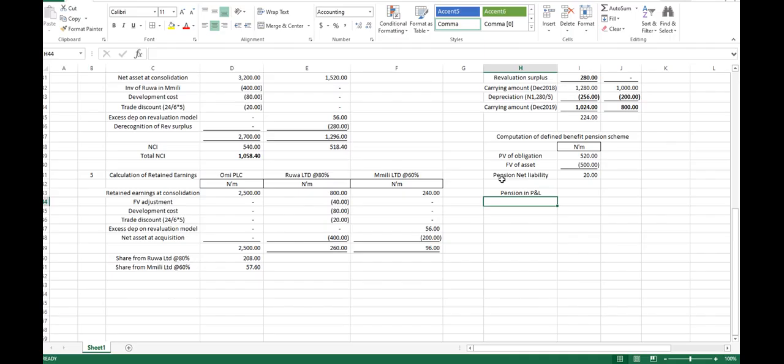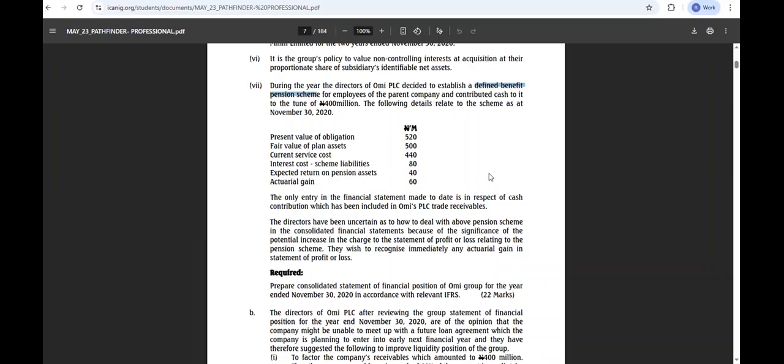The reason is this. The company in the question says that the only entry in the financial statement made to date is in respect of the cash contribution. Only cash contribution has been recorded. So we need to record the figure that goes into the financial position and the one in the income statement.